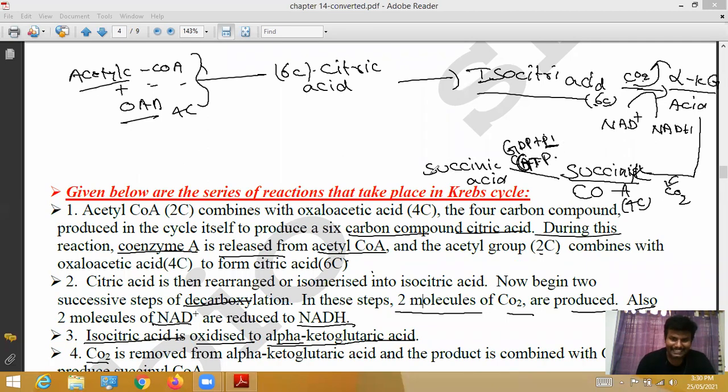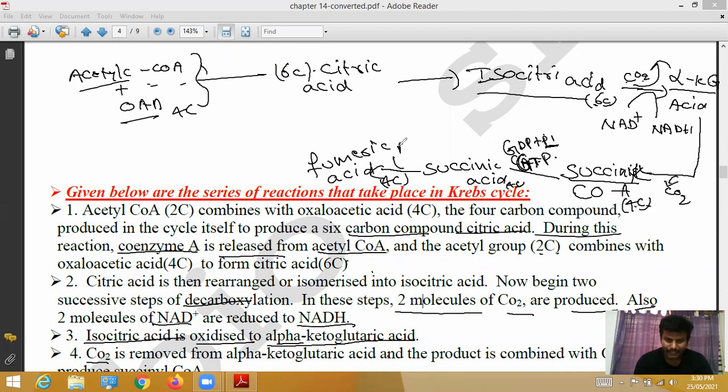Next, this succinic acid is oxidized to form fumaric acid. Succinic acid is converted into fumaric acid, so 4 carbon atoms are commonly added. What happened when succinic acid is converted into fumaric acid?